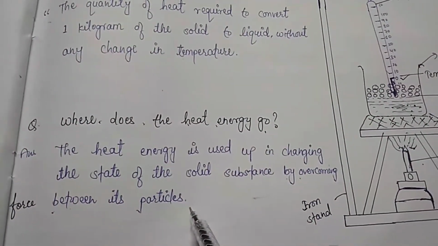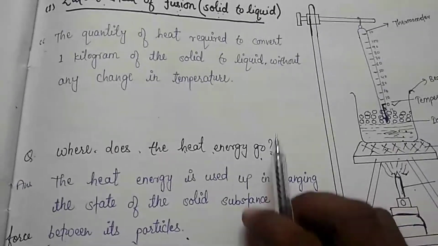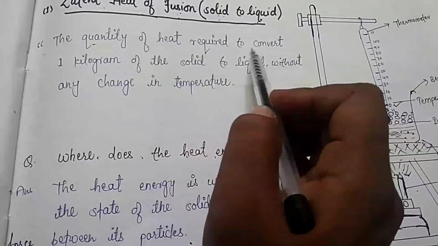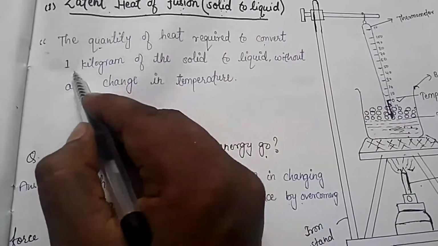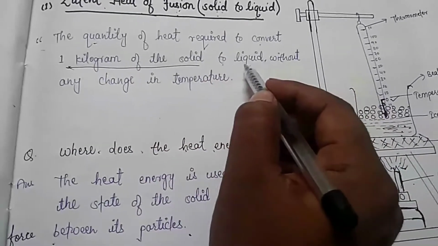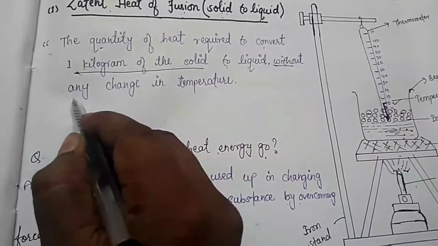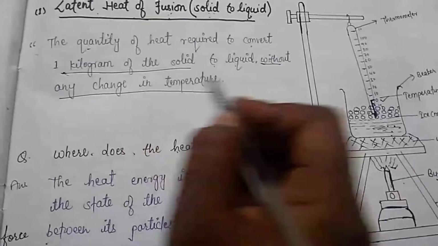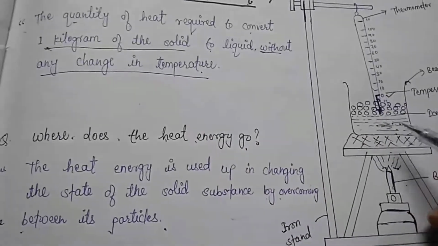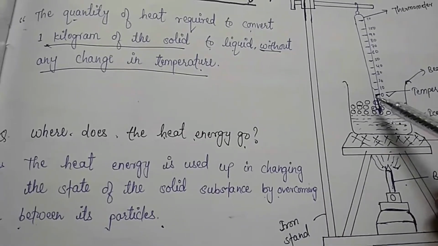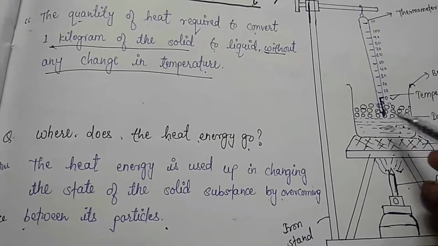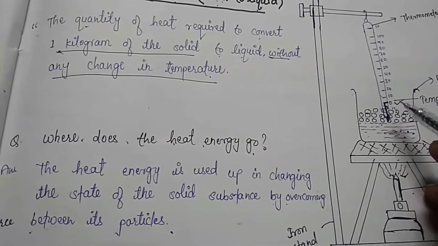Clear, children? Now we can write the definition. The quantity of heat required to convert 1 kilogram of solid to liquid without change in temperature, children. Without change in temperature. Because we have already recorded the temperature on the thermometer, before and after, the temperature remains constant.